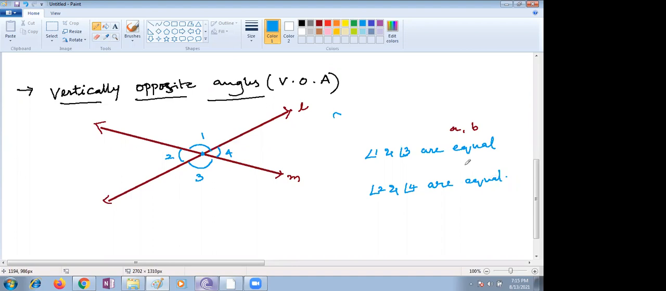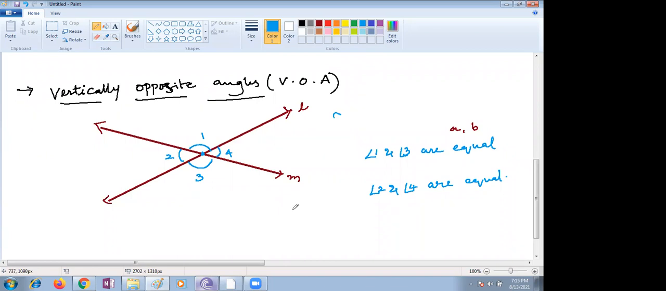Very, very important point, children. Are 1 and 2 linear pairs? Yes, ma'am, very good. Angles 1 and 3 are not a linear pair, ma'am, because they do not have a common arm. 1 and 2 are a linear pair. 4 and 3 are a linear pair. If you take 1 and 3, it's not a linear pair because it doesn't have any common arm.